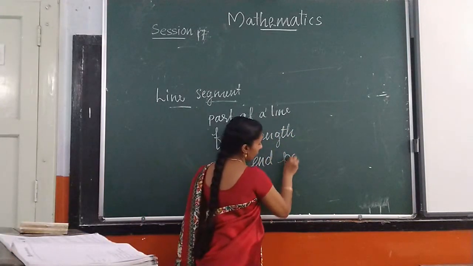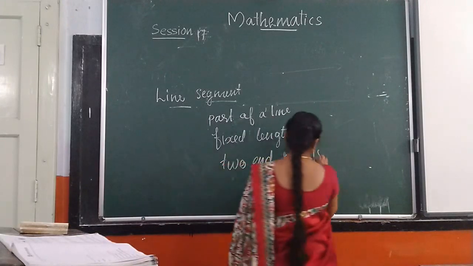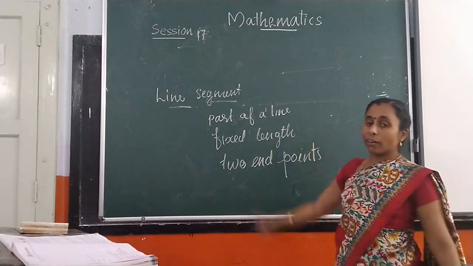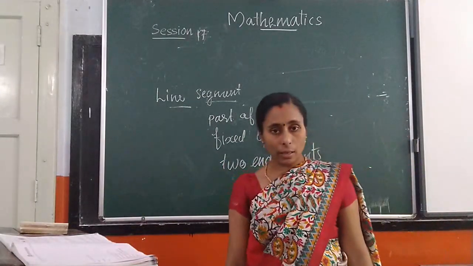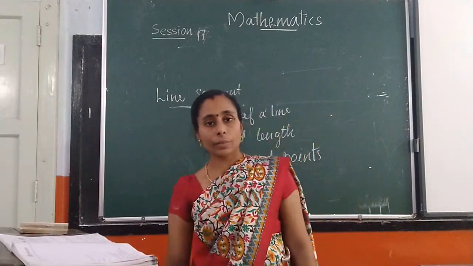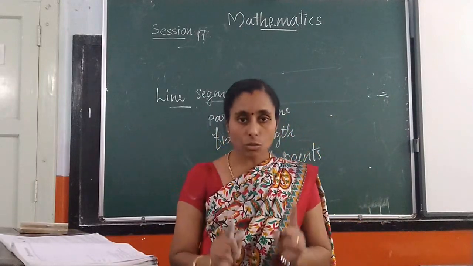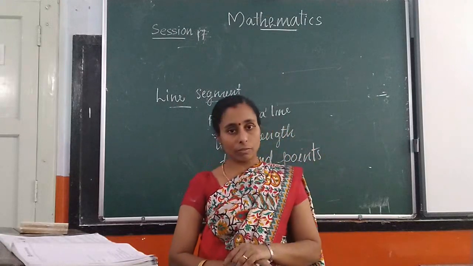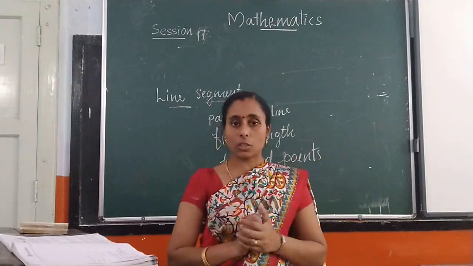Okay. What is the definition of line segment? A line segment is a part of a line which has two endpoints and definite length. We can measure it with the scale.